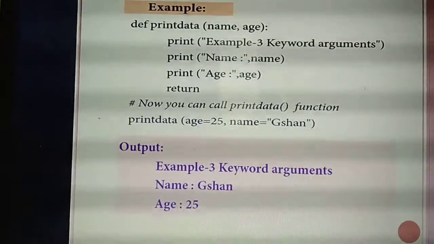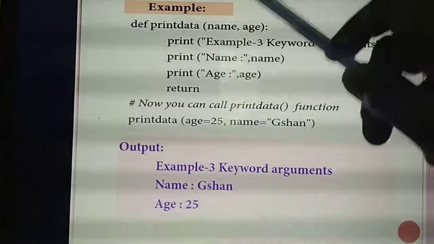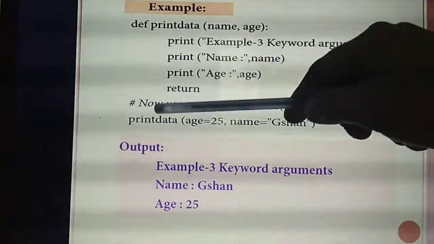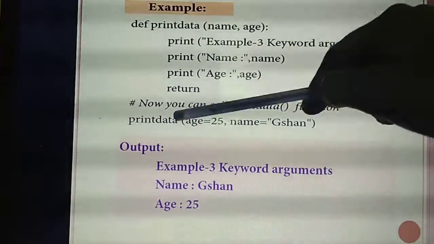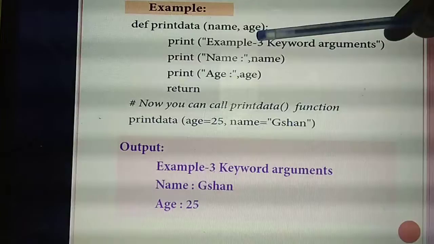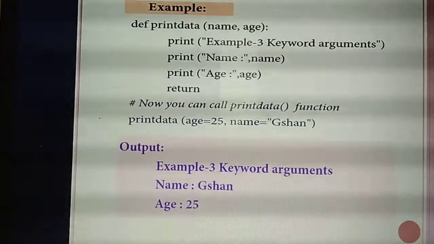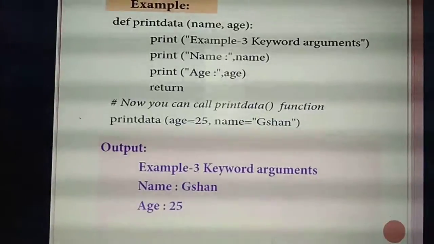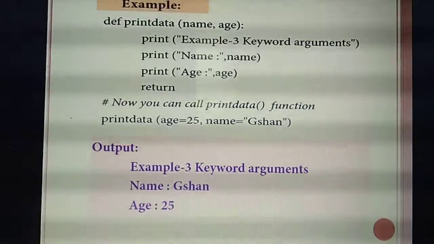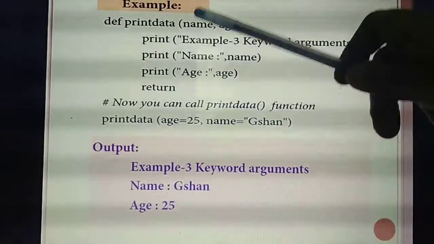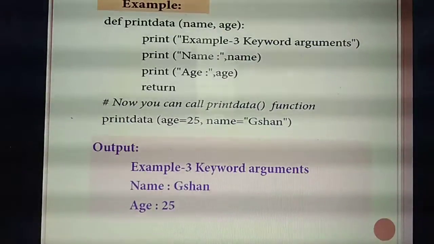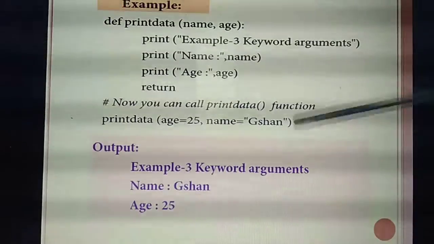Now you need to assign the values for those parameters. What's the step? First you call the function, print_data_of, the function name, then assign the values. What's the first one? Name. What's the second one? Age. But in keyword arguments, as you have studied, no need to arrange the arguments in proper order. Improper order you can also assign. But in required arguments you should assign as it is. But here in keyword arguments, the first thing is name but they are giving age here, no problem. Like this, no need to arrange in order.